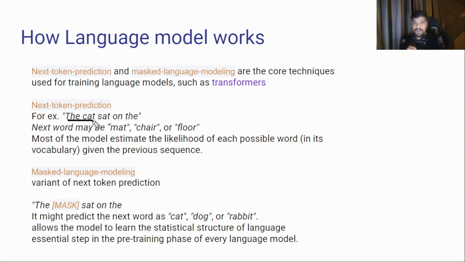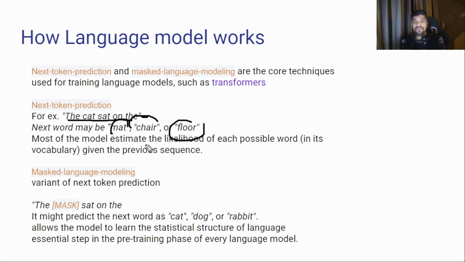For example, "the cat sat on the", and we don't complete the sentence. We want our model to predict the next word. The next word may be mat, chair, or floor. So the cat sat on the mat, or the chair, or the floor, anything.